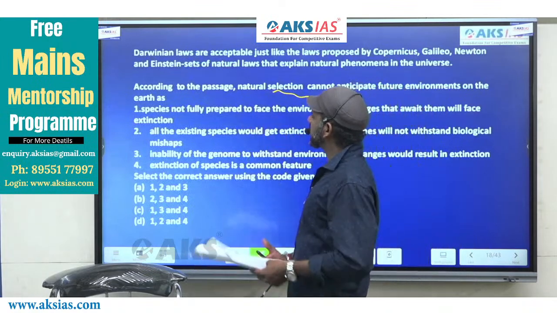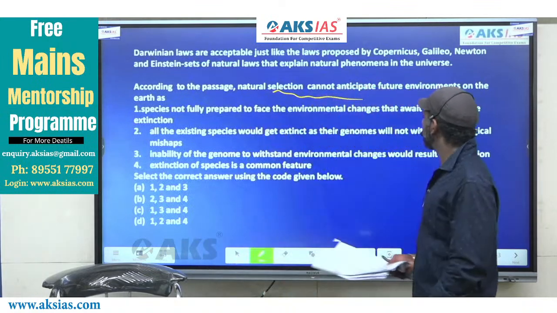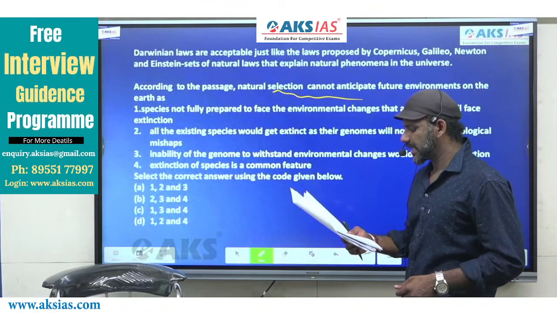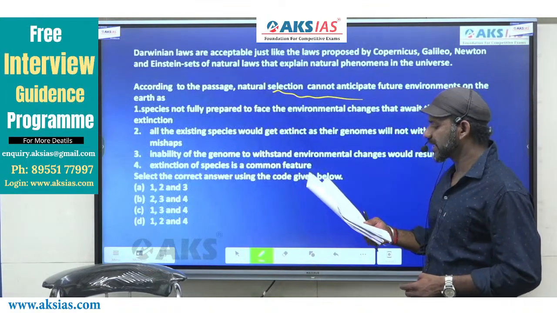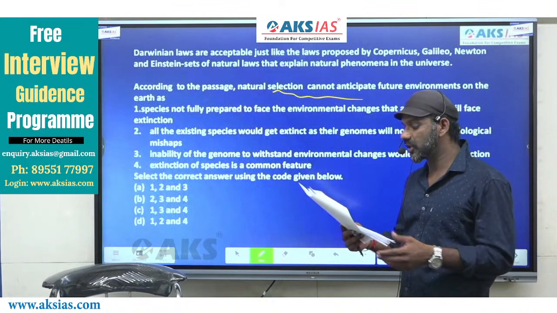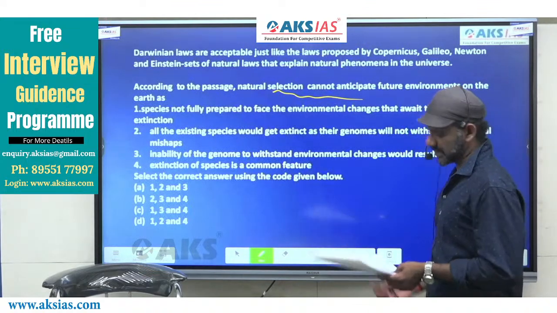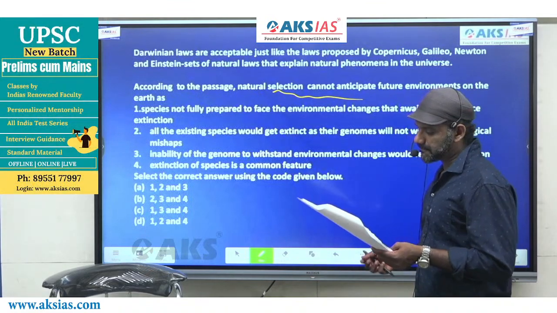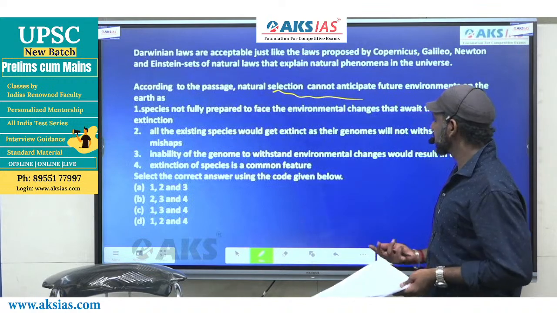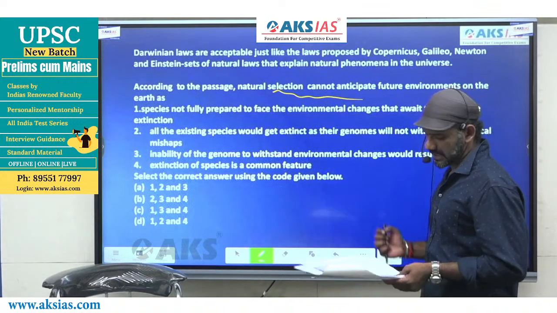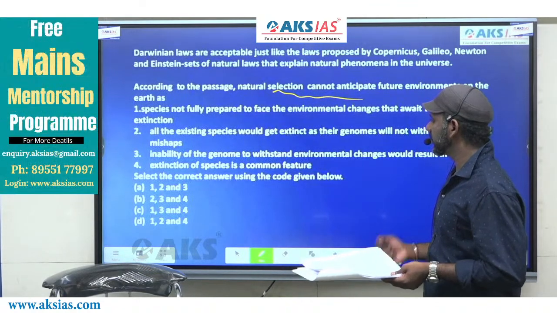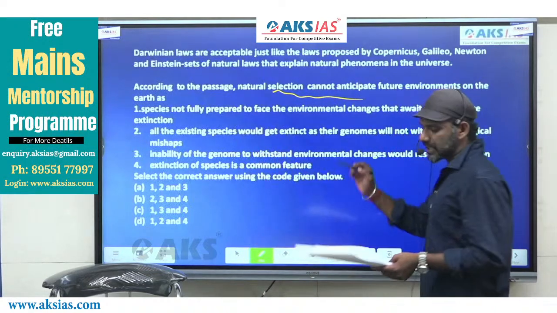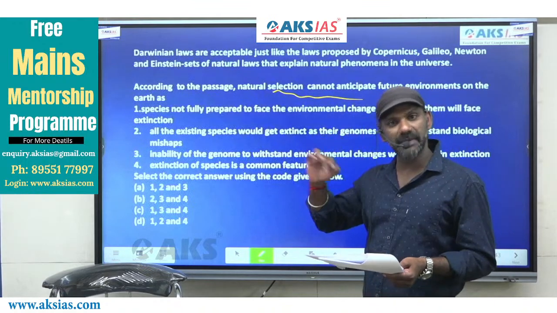1 says, species not fully prepared to face environmental changes that evade them will face extinction. 2 says, all the existing species would get extinct as their genomes will not withstand biological mishaps. 3 says, inability of the genome to withstand environmental changes would result in extinction. 4 says, extinction of species is a common feature. And these are the options given to us. Fine. Now, we shall go statement by statement.